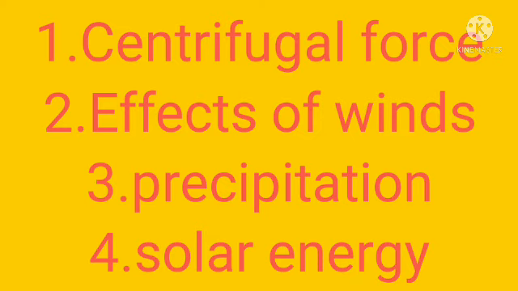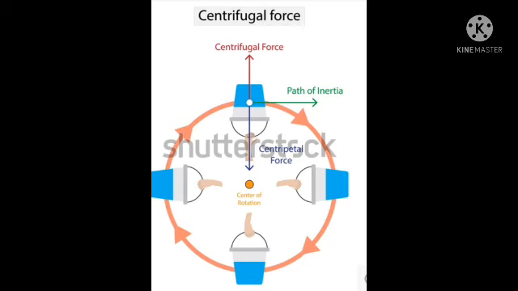Okay, the ocean currents factors are caused by four types. The first one is centrifugal force, and then second one is effects of winds, and then third one is precipitation, and the fourth one is solar energy. This is very very most important. I can explain one by one. First one is centrifugal force. See the picture, this is very very most important.